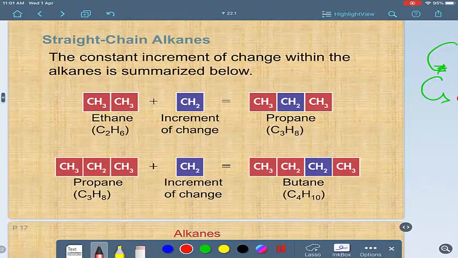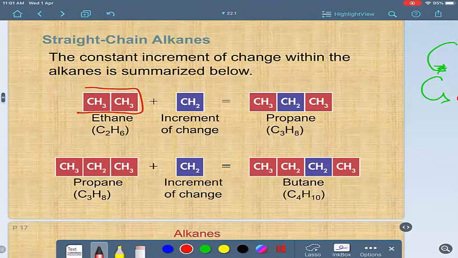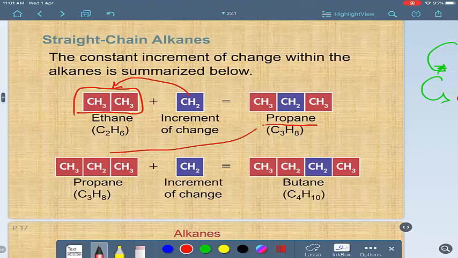Look, like this, CH3, CH3, which is ethane. If you add one CH2 between them, it's propane, the next hydrocarbon, alkane. If you have this propane and you add one CH2 more, so now there are two CH2 groups, it's butane. So ethane changes into propane, propane changes into butane, and so on. If you have a series of compounds like this, we call it a homologous series.